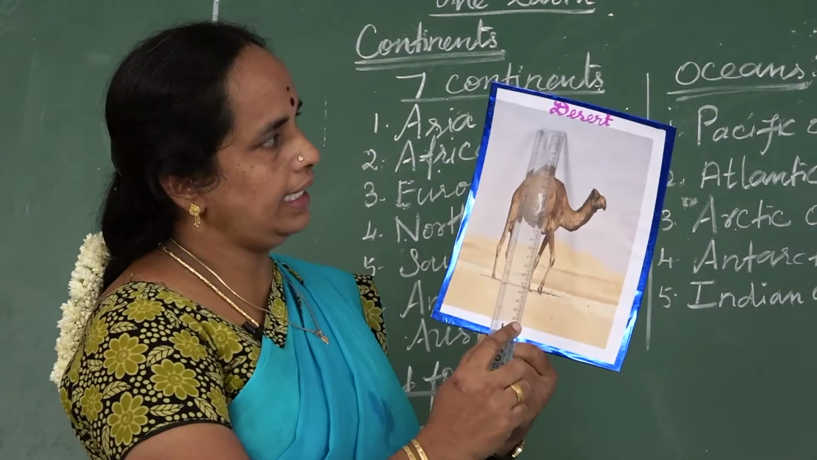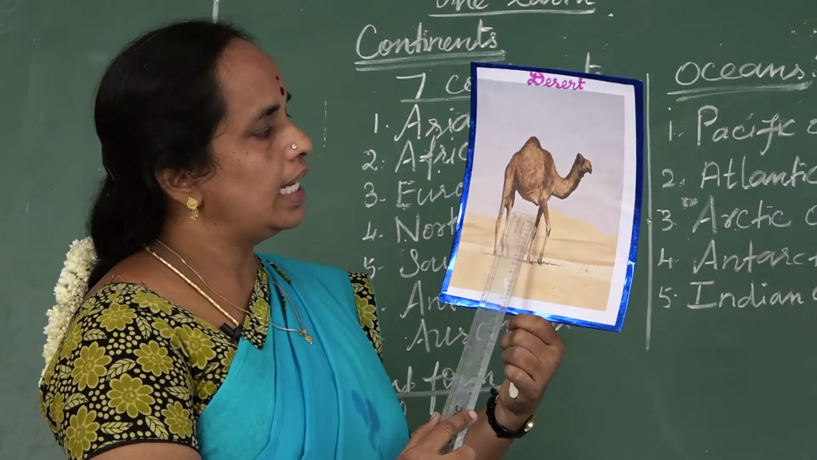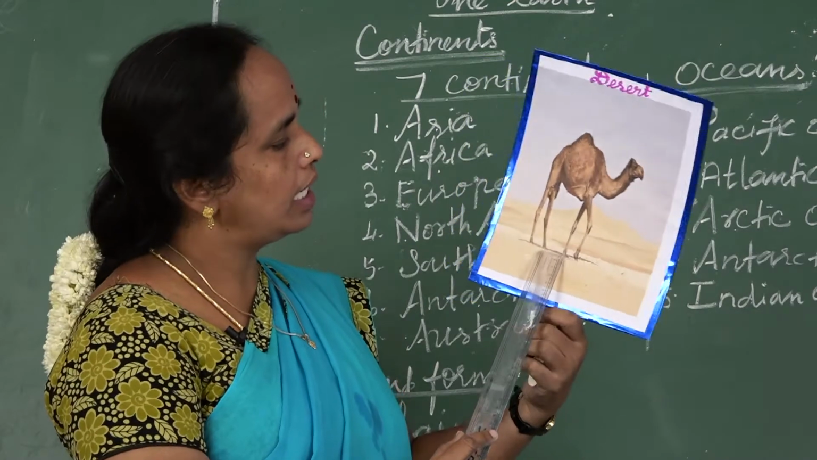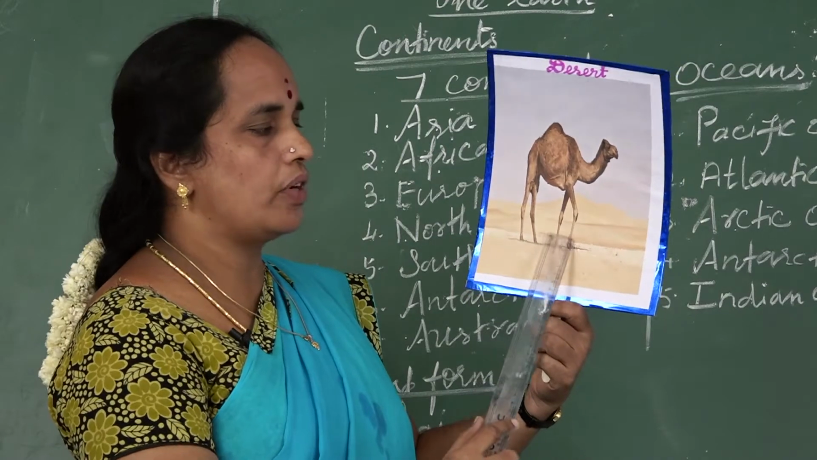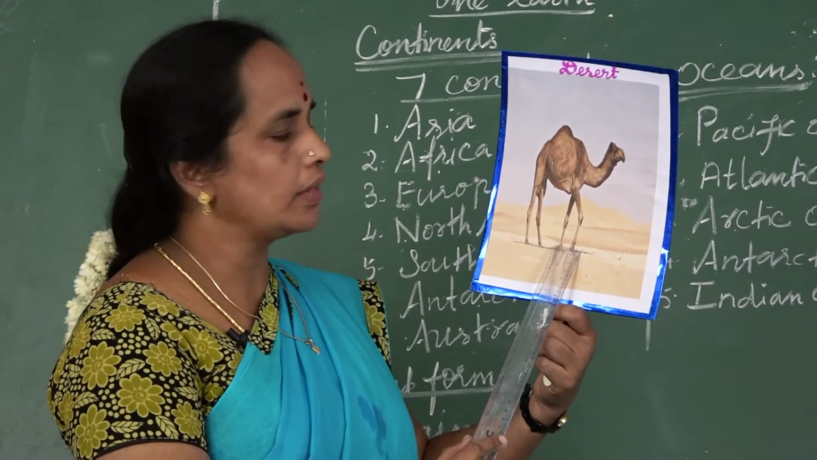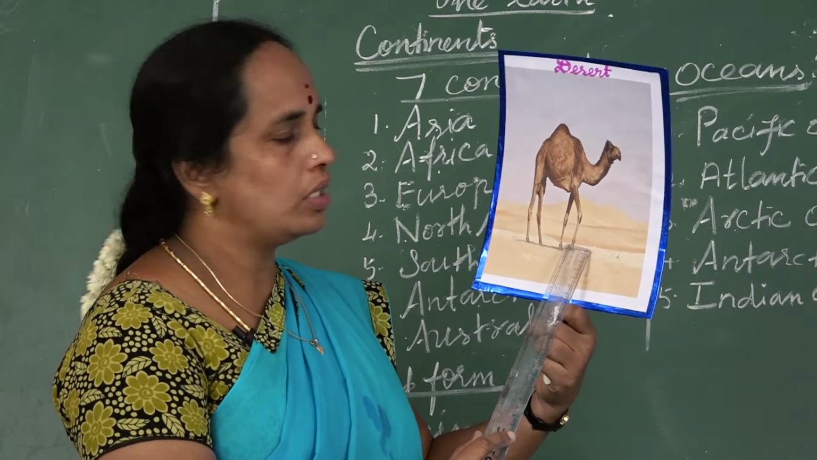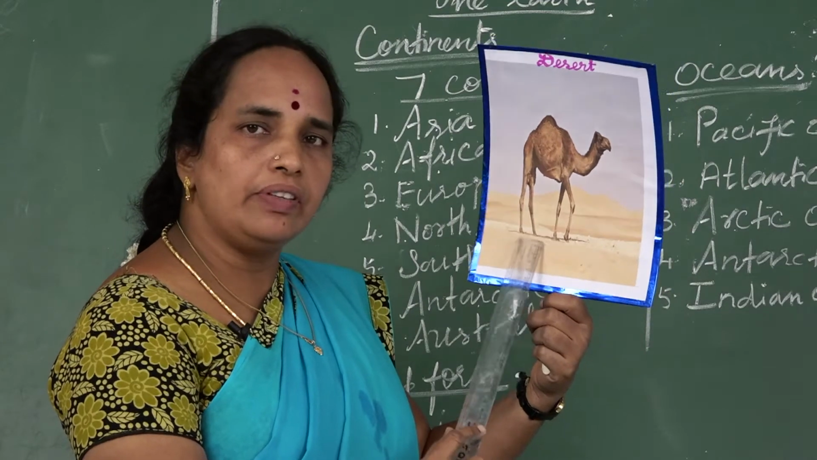Desert. D-E-S-E-R-T, desert. Desert, as we all know, is a dry land which is covered with sand. See here, this is sand. There is a scarcity of water in the desert area. Very few plants are growing here. So, the animals like the camel live in the desert.